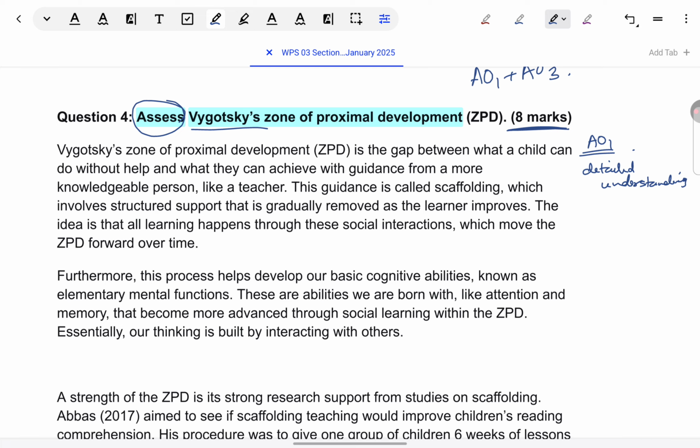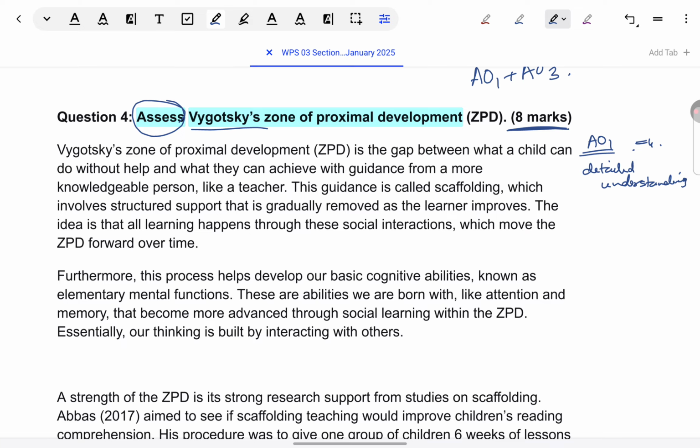And they actually feel just that much is enough and they can switch over to AO3 points after that. Some of you will be surprised to know, but literally there's only one sentence of AO1. And then they say, I've defined what ZPD is. Why am I not getting marks? Because AO1 is for 4 marks. How can one definition which you just touch upon and you show no further understanding get you 4 marks? Like, how can it be justified?